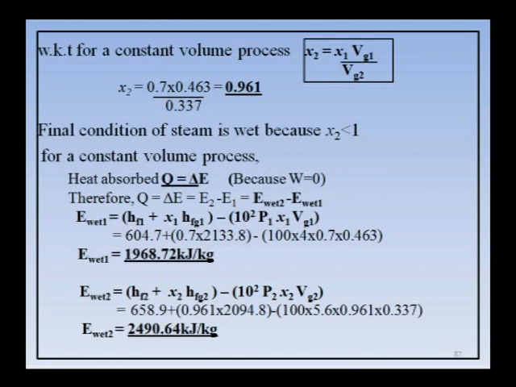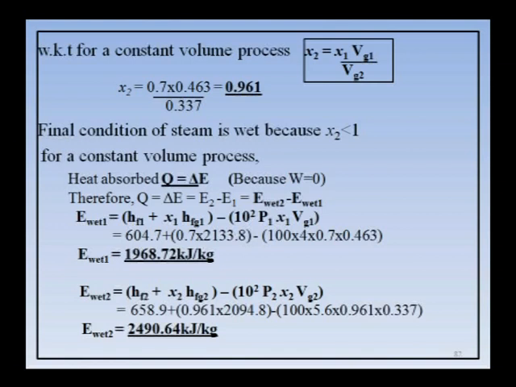So, for that in a constant volume process we know that x2 is equal to x1 Vg1 divided by Vg2. Why have I taken x2 Vg2? Assuming that final condition of steam is always wet. After finding x2 only you can take the exact condition of the steam. So, by substituting all the values we got x2 is equal to 0.961. So, observe the value, it is less than 1, therefore, the final condition of steam is wet.